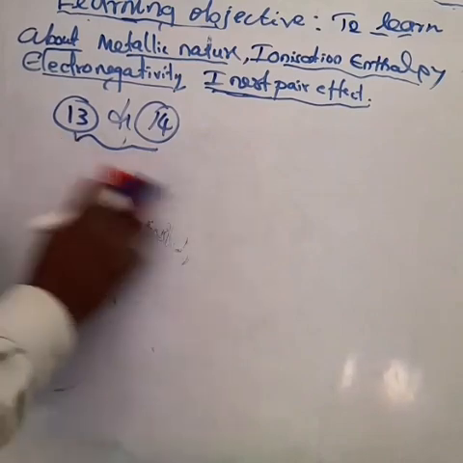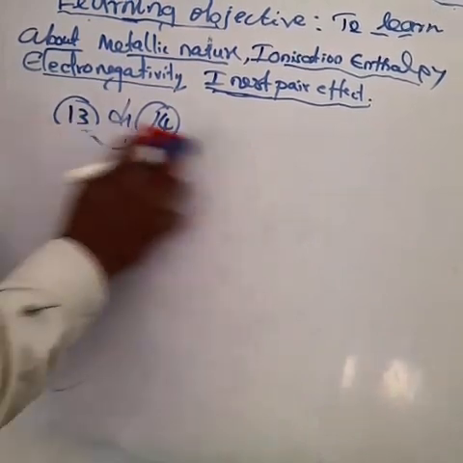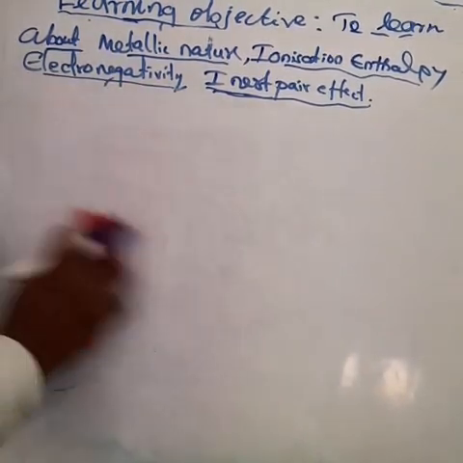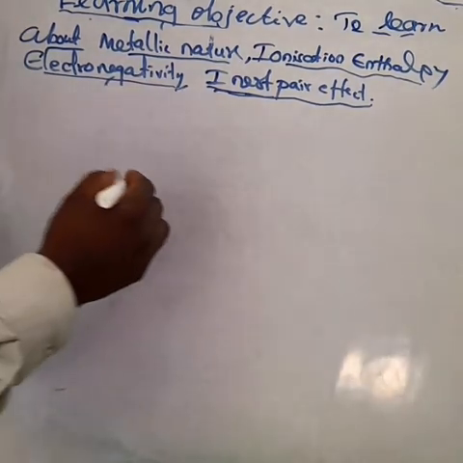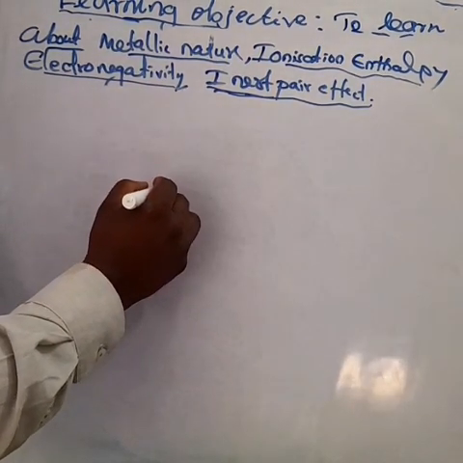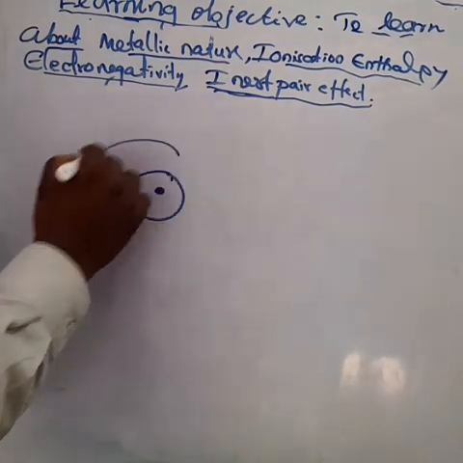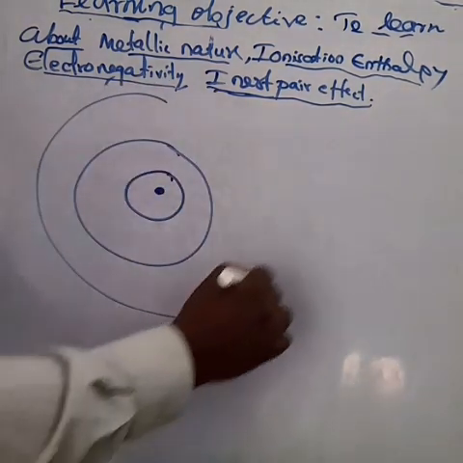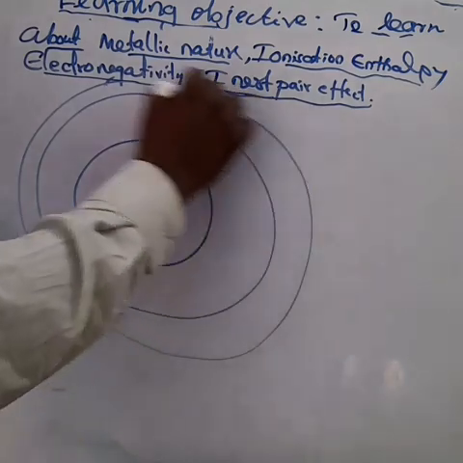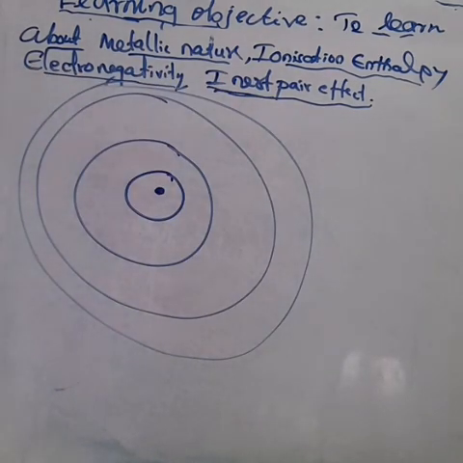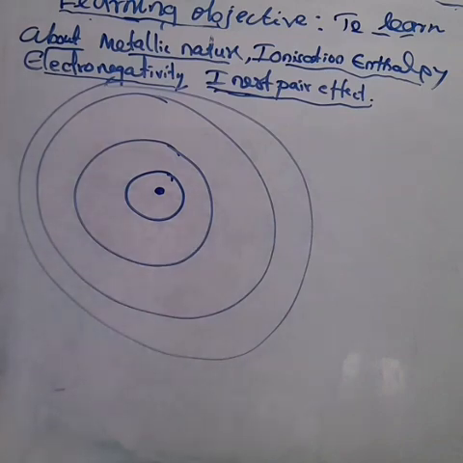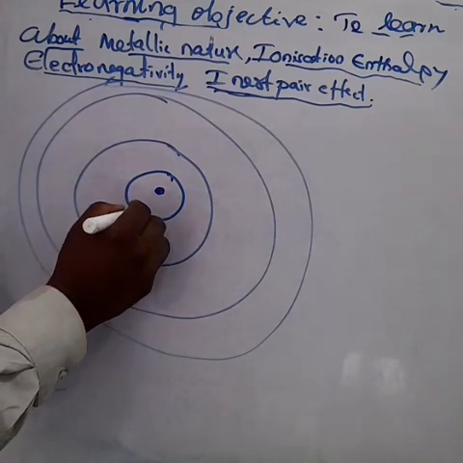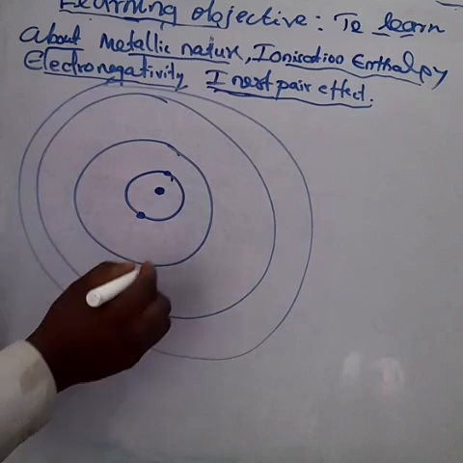For example, this is a nucleus, first shell, second shell, third shell, fourth shell, like that. This is the outermost shell. Imagine it is the outermost shell. The first shell can accommodate 2 electrons. The second shell can accommodate 8 electrons.